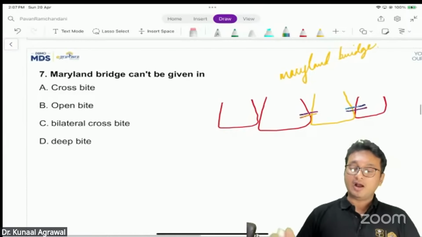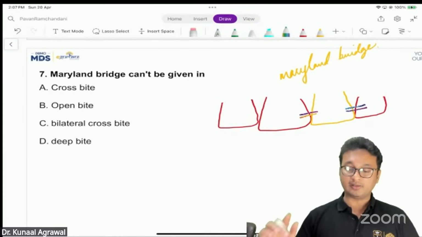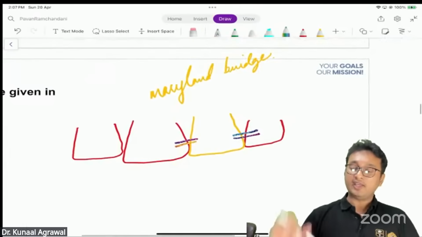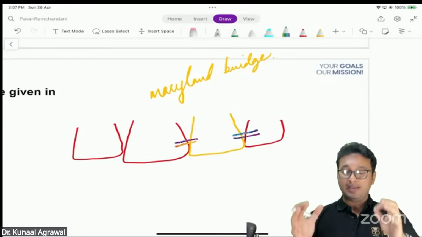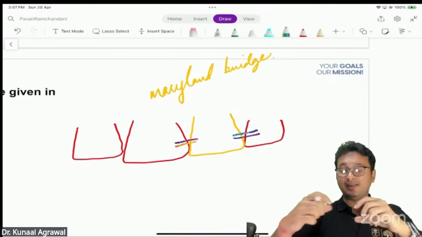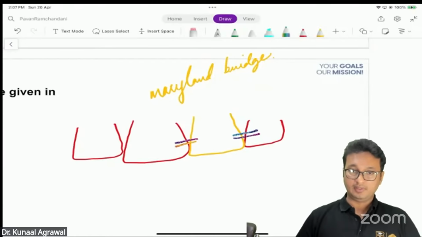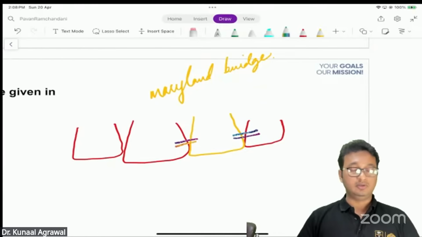Okay. Now, it cannot be given in which condition? If you're talking about the orthodontic aspect of this, it cannot be given in crossbite, open bite, bilateral crossbite, or deep bite. Now, what do you think should be the strength of this particular prosthesis? Is it comparable to that of a dental implant, or is it comparable to that of a fixed partial denture, I mean the complete bridge, which involves crown preparation of the central incisor and lateral incisor and replacing the three teeth together as a single unit? Does the strength of a Maryland bridge equal that of a fixed partial denture? No, I don't think so.